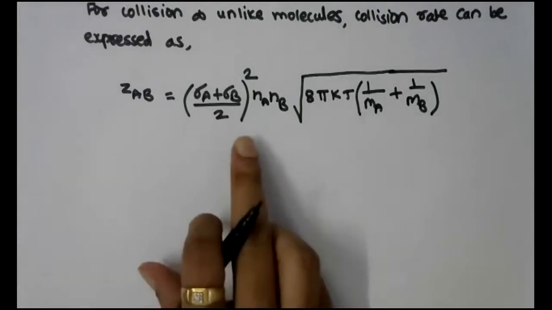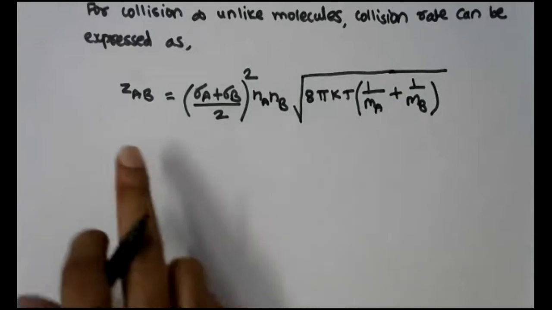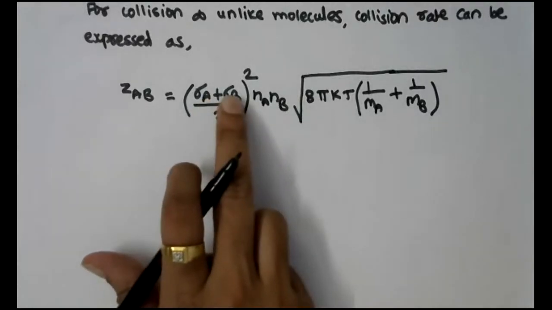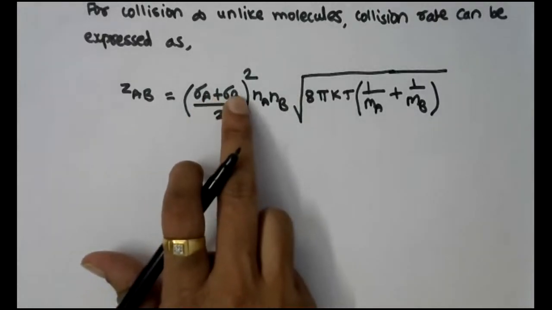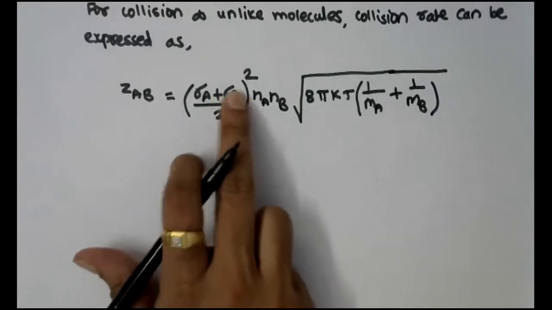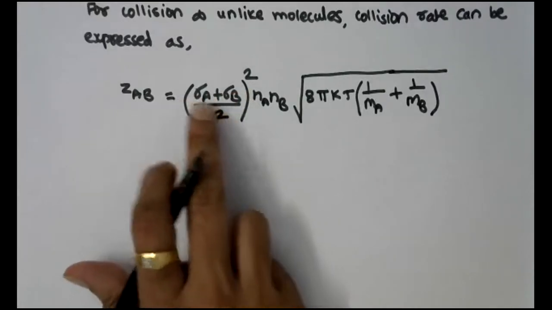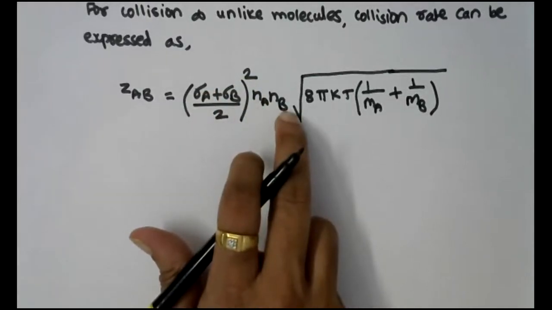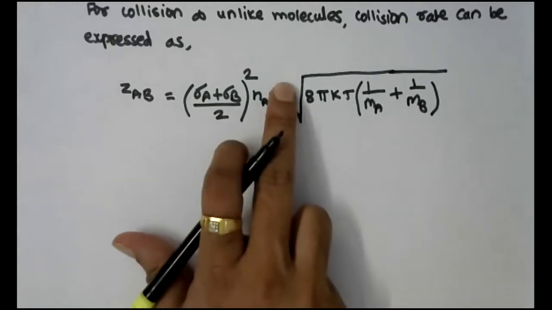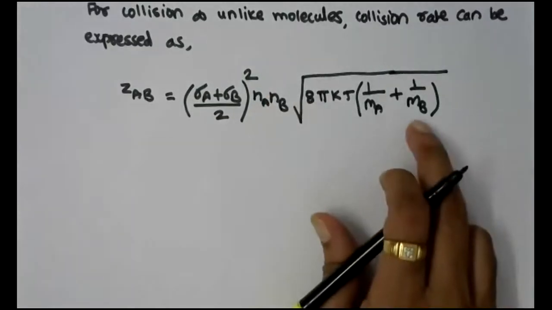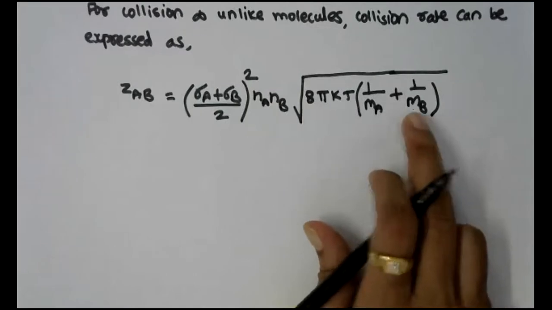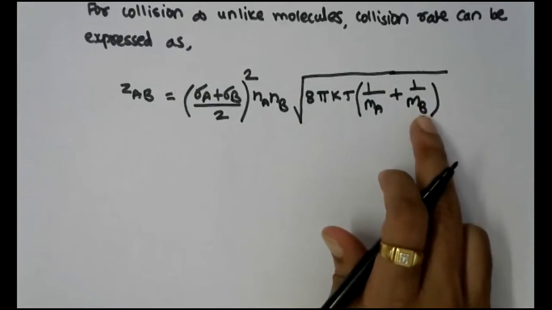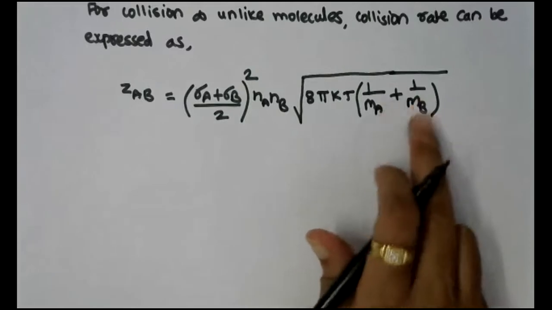if we just replace this B by A, then sigma A plus sigma B, in place of sigma B it will be sigma A. So 2 sigma A over 2, the 2 will get cancelled, again it will be sigma A square. Nb will be replaced by Na, so Na into Na will be equal to Na square. Now in place of Mb I can write Ma, so 1 upon Ma plus 1 upon Ma.